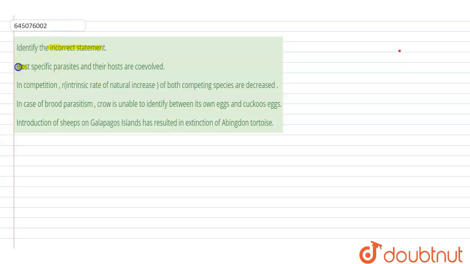Hello students, the question here says identify the incorrect statement. So the first statement is that host-specific parasites and hosts have co-evolved. Yes, there has been definite co-evolution of the host-specific parasites and the host. While hosts have different means to get rid of parasites, which will be different in different types of host, even the parasites have different kinds of adaptation so as to survive